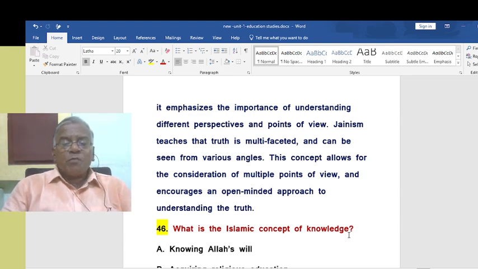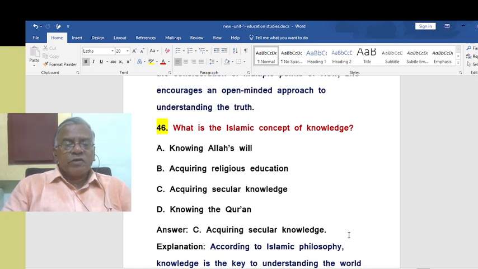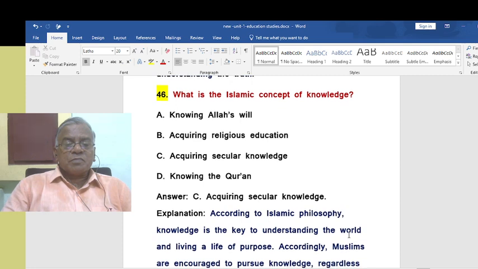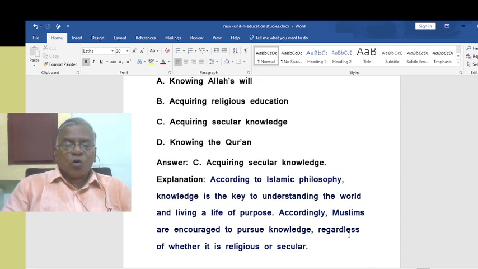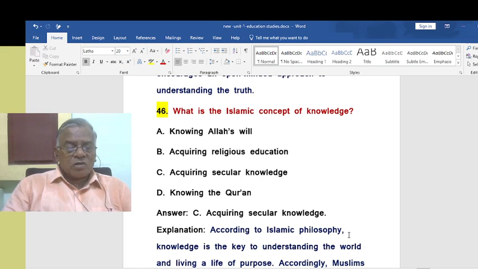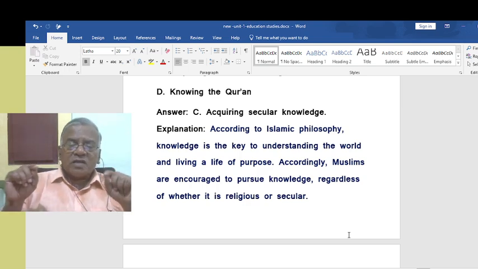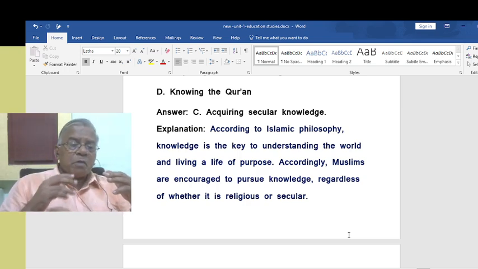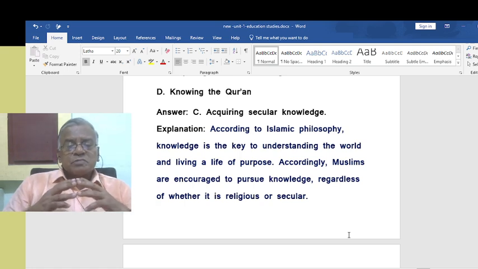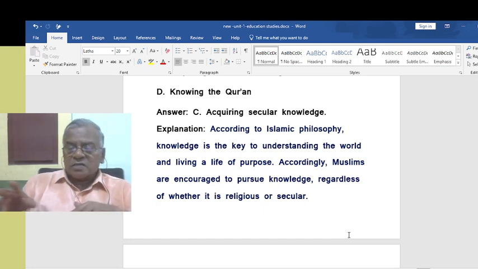Right, what is the Islamic concept of knowledge? Now we are going to the Islamic concept of knowledge, that is acquiring secular knowledge. According to Islamic philosophy, knowledge is the key to understanding the world and living a life of purpose. Accordingly, Muslims are encouraged to pursue knowledge regardless of whether it is religious or secular.